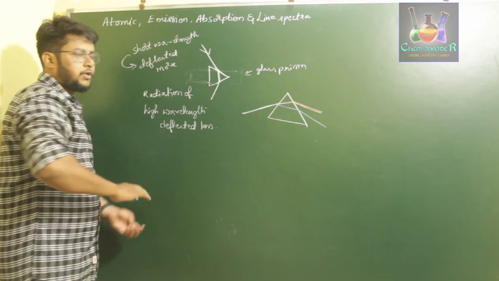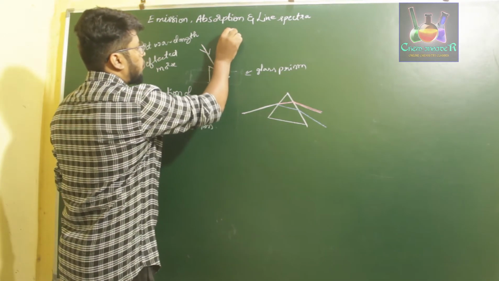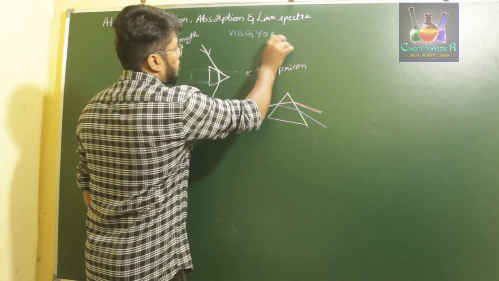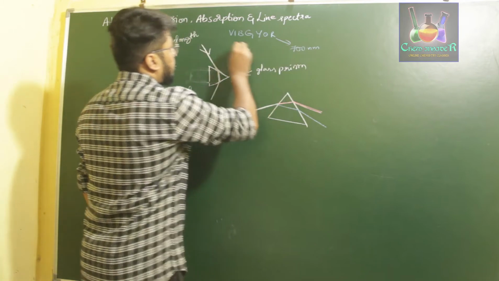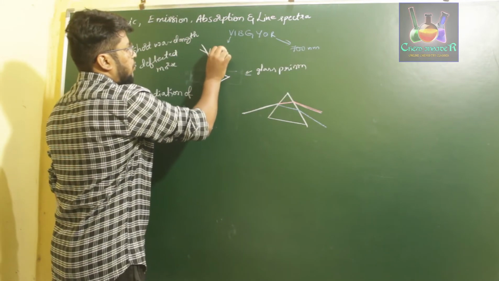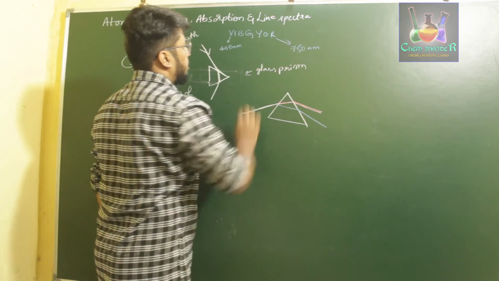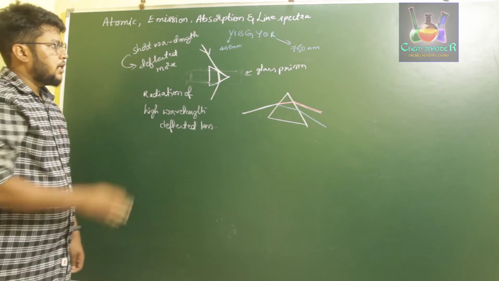In order to not get confused, let us write down the wavelength and the frequency of it. Violet, indigo, blue, green, yellow, orange, red. Red has a wavelength of about 700 to 750 nanometer and violet has a wavelength of 400 nanometer. So violet or blue, which is around 400 to 450 nanometer, deflects more.